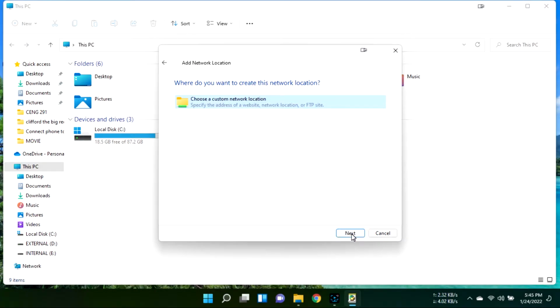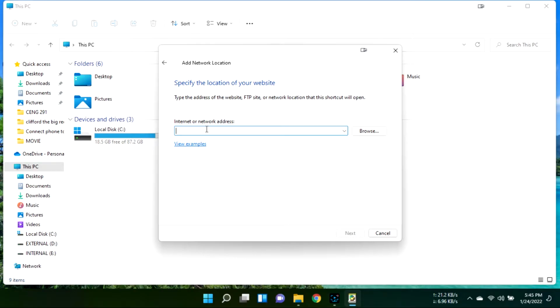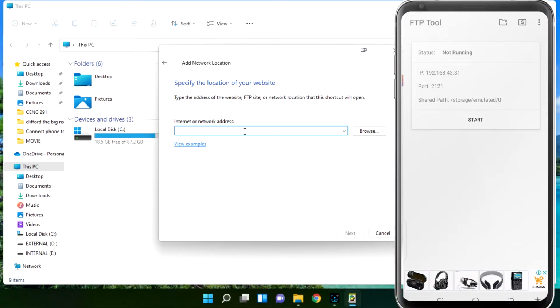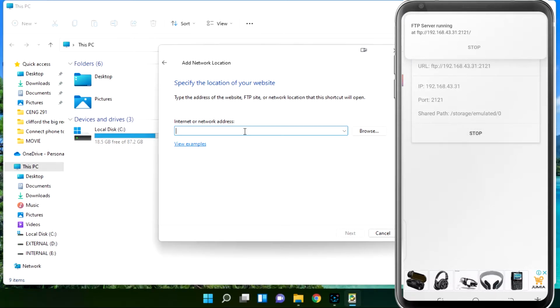again, and then for the space provided here, you're supposed to provide the internet or network address. So now we are going to move back to our phone. So click on start. Okay, so the internet or network address is the URL on the phone. So that is the ftp://192.168.43.31:2121. So I'm going to type that in here.